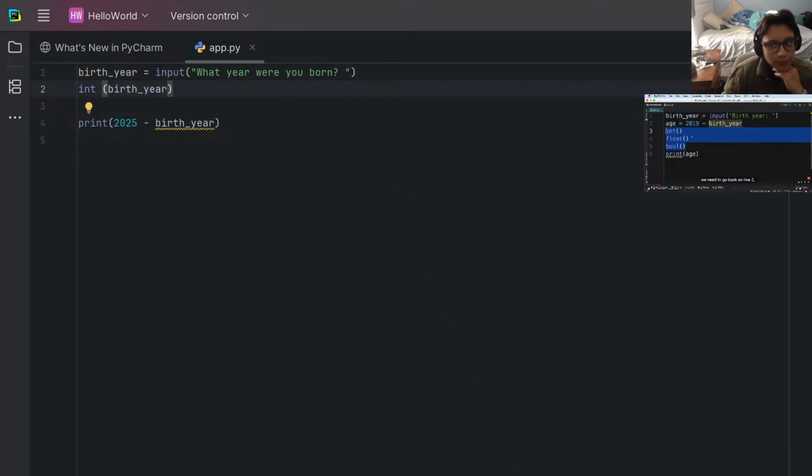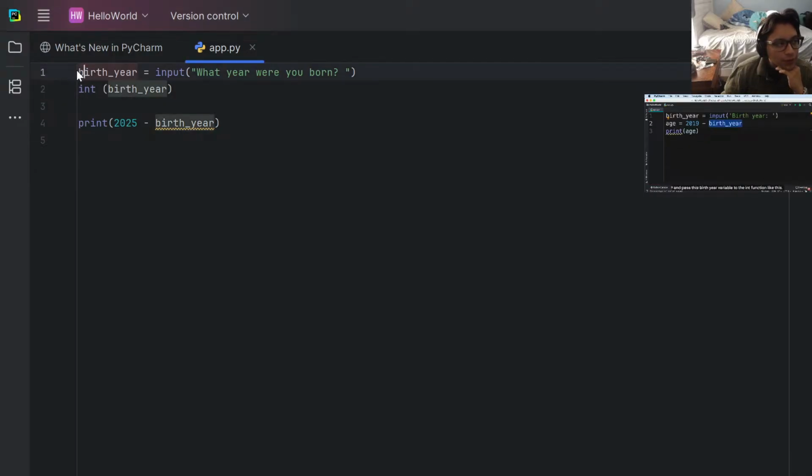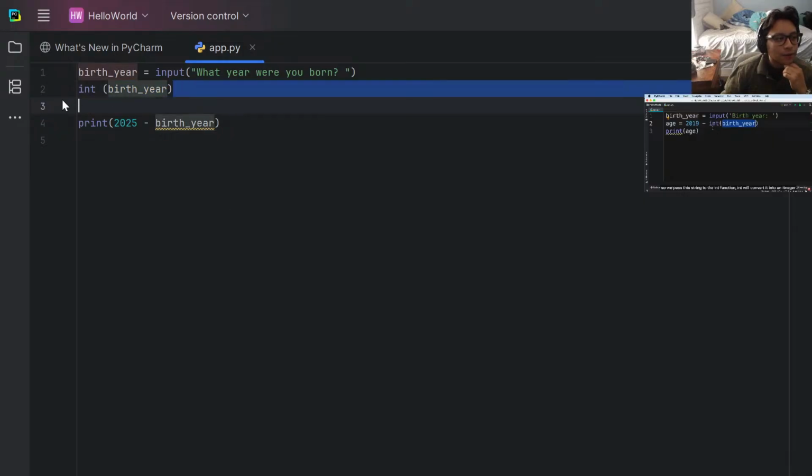To fix this problem, we need to go back to line 2. It would have to be to pass this birth year variable to the int function, like this: int, parentheses, like this. So we pass this string, and int will convert it to an integer, and then Python can evaluate this expression.